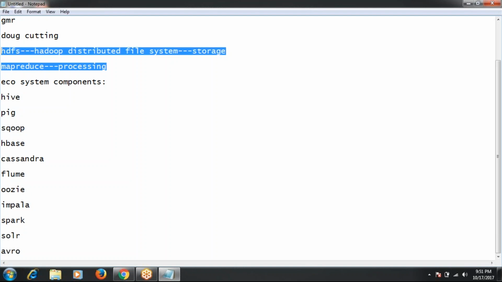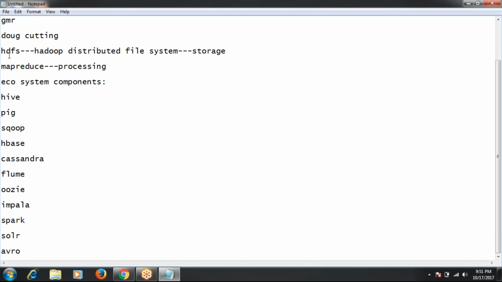That means without HDFS and MapReduce, these ecosystem components will not work. Why? Because all these are sub projects developed on top of HDFS and MapReduce. Here, HDFS is used basically for storage purposes.